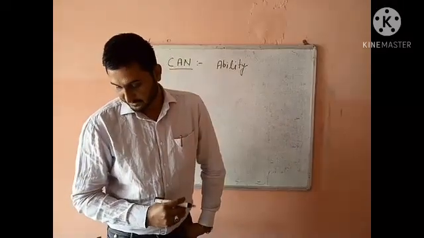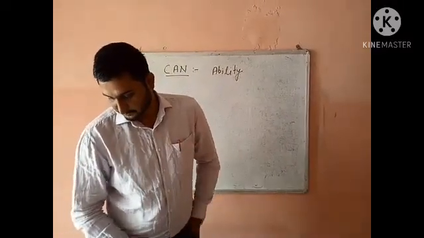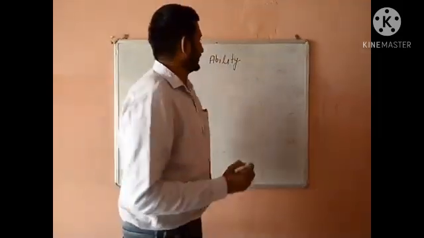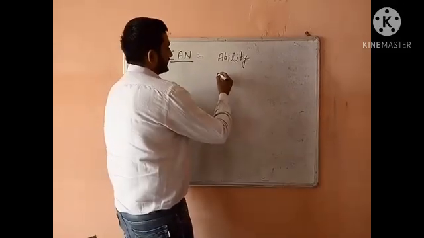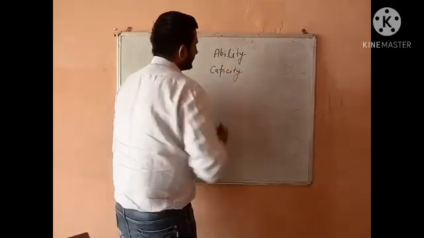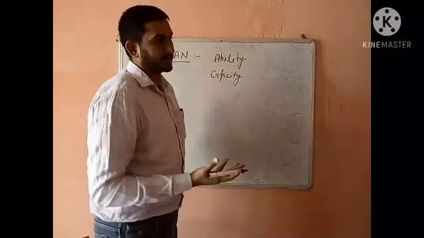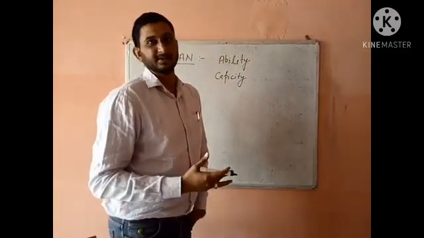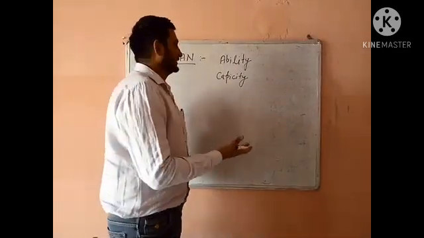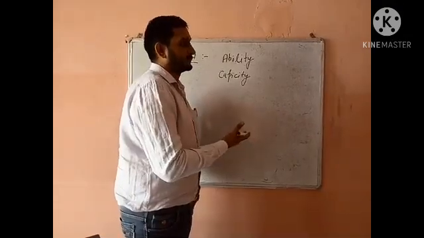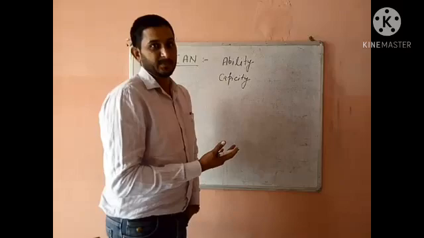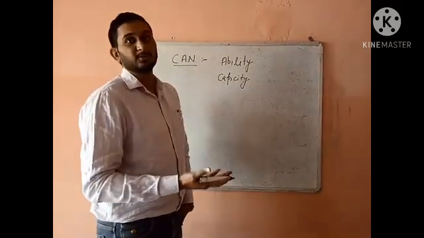Next, we can use can for capacity. Capacity, in other words, is the ability of something to happen. We can also use be able to in place of can, like a person is able to do this task.